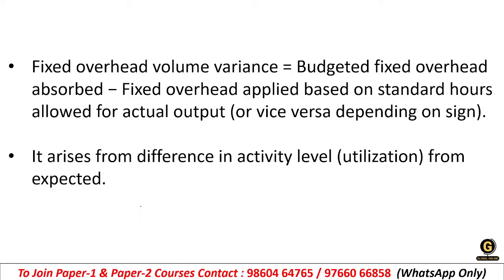And if you work more than expected, that will be favorable variance. It tells us whether we used our capacity, like machines and labor, fully or not. Whatever machines, labor, or capacity we have, whether we have used it fully or not will be told by the fixed overhead volume variance.